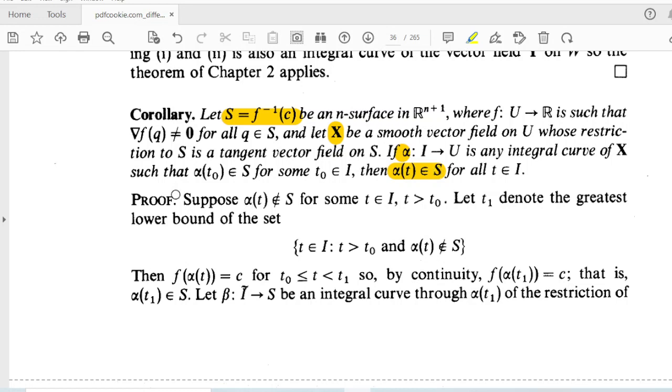So let us see the proof. Suppose alpha of t does not belong to S. So we are going to use the method of contradiction. We have to prove that alpha of t belongs to S, so we assume that alpha of t does not belong to S for some t belonging to I, and let that t be greater than t naught. Let t1 denote the greatest lower bound of the set.